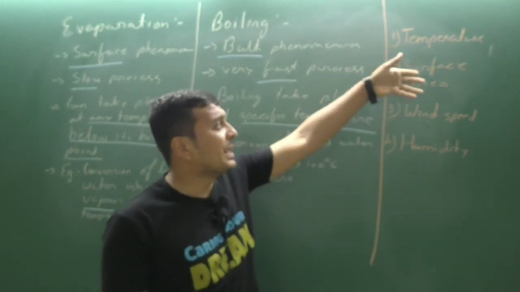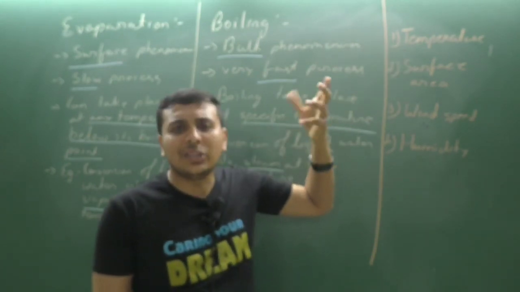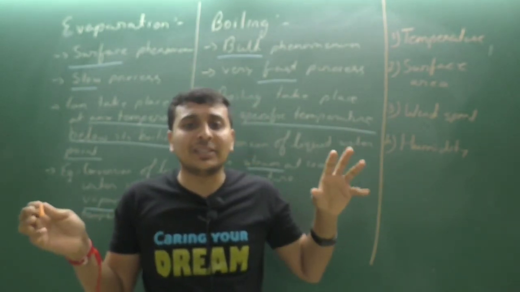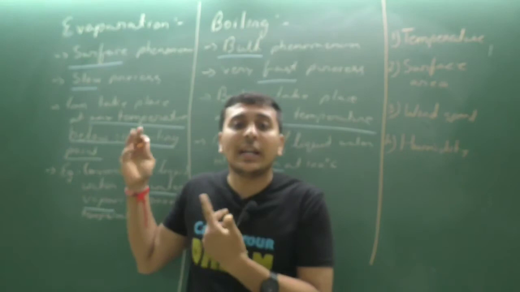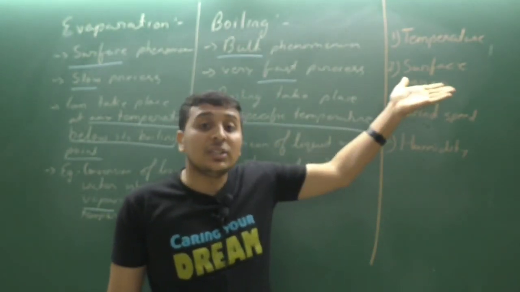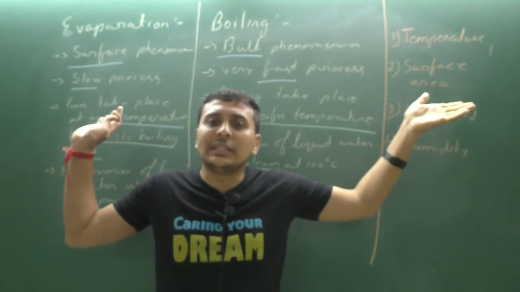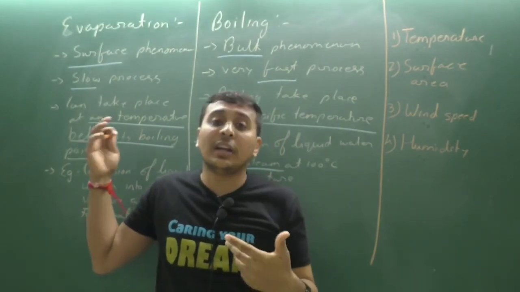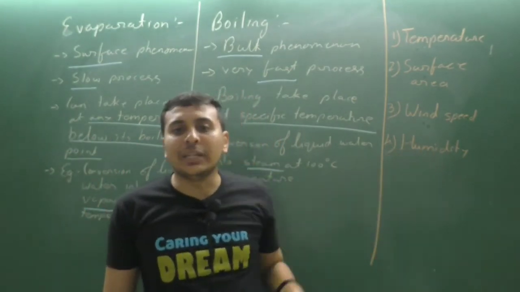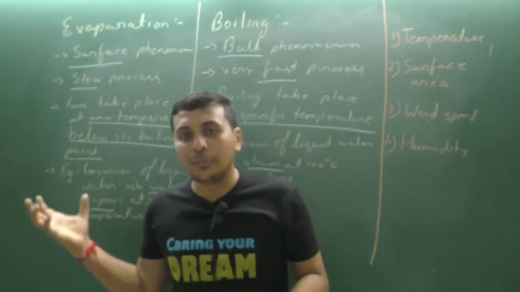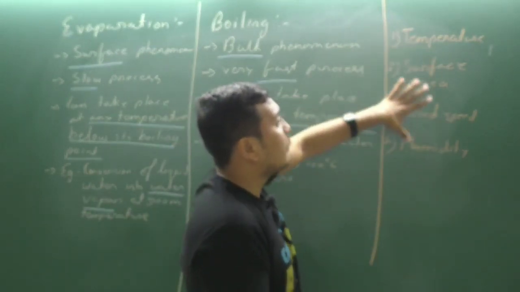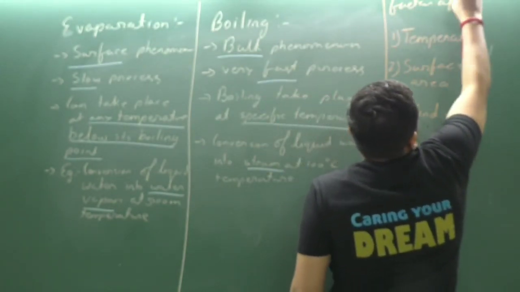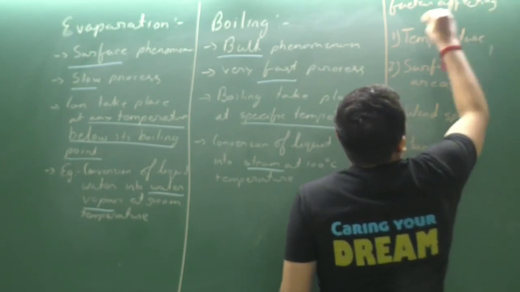So how is evaporation dependent upon temperature? If there is a change in temperature, the rate of evaporation increases or decreases. If we change the surface area, there might also be a change in evaporation. If we change the wind speed, there might also be a change in the rate of evaporation. If there is a change in humidity, it also affects the rate of evaporation. So we can say that these are the four factors affecting evaporation.